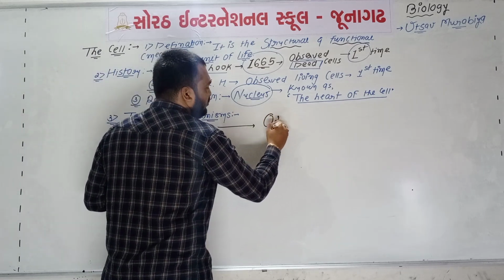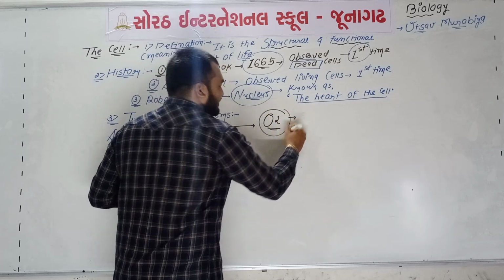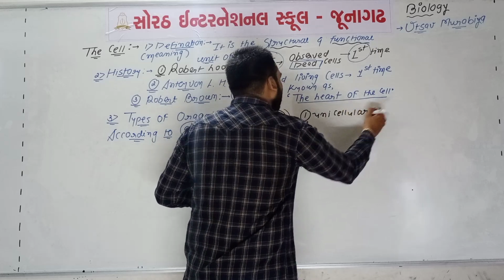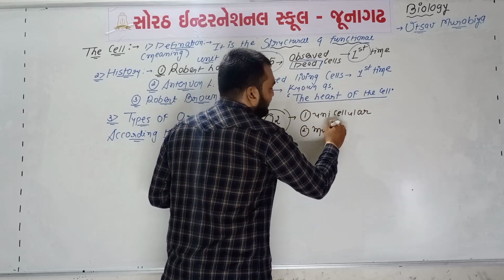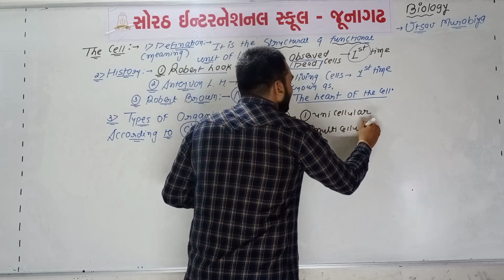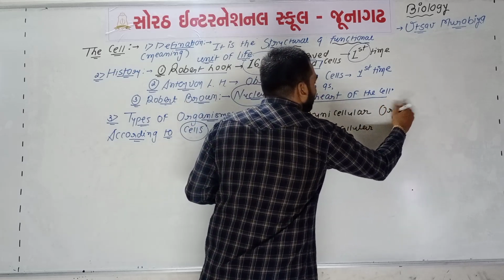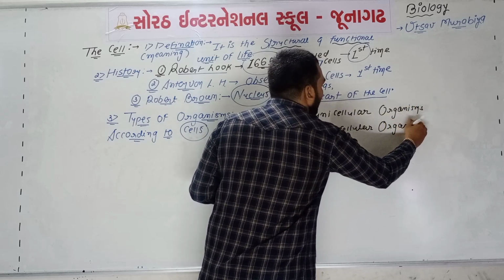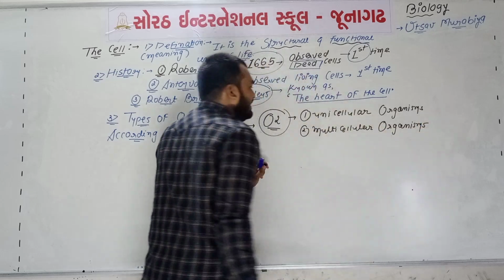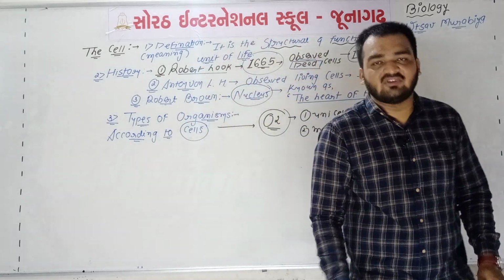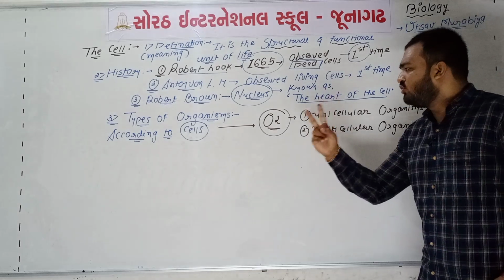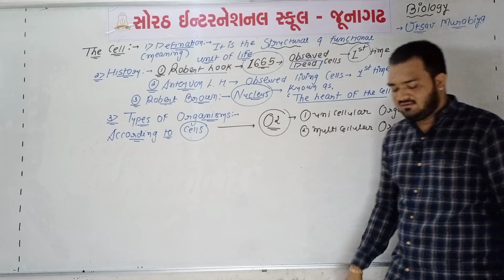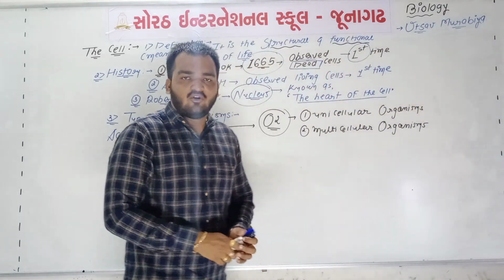There are two main types of organisms. The first is unicellular organisms, and the second is multicellular organisms.